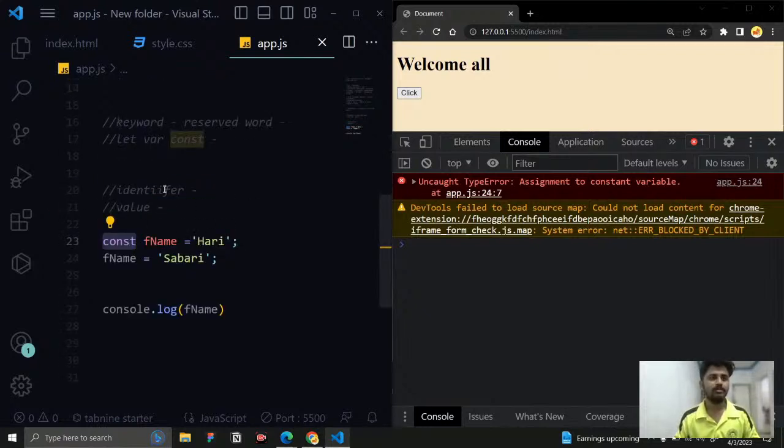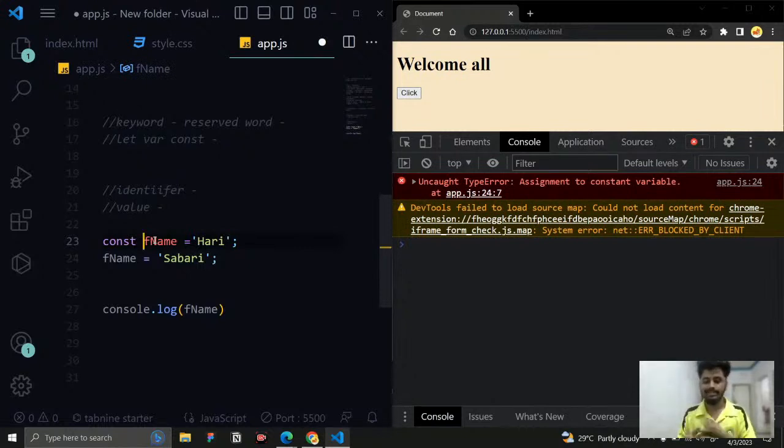And the second one is going to be identifiers. Now we are done with the keywords. The second one is identifiers, naming things. There are several rules. Just search for JavaScript identifier rules and you will get a set of rules. But the most common rule is that you should not start an identifier with a number. If you start an identifier with a number, it will throw an error. You should start an identifier with letters only.